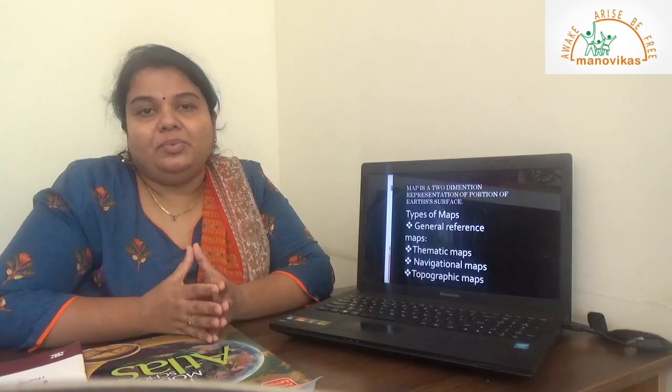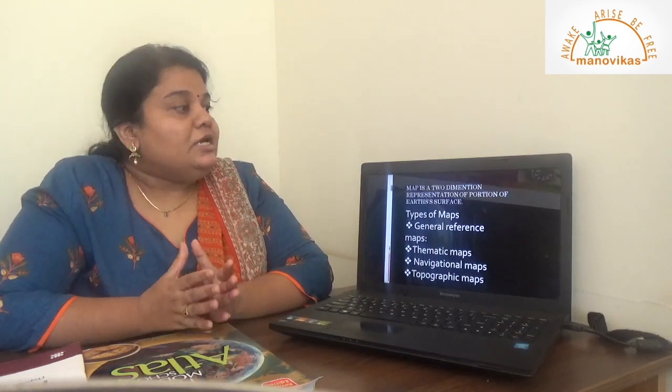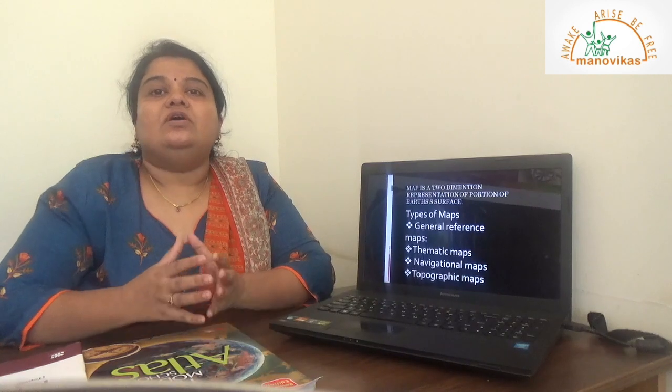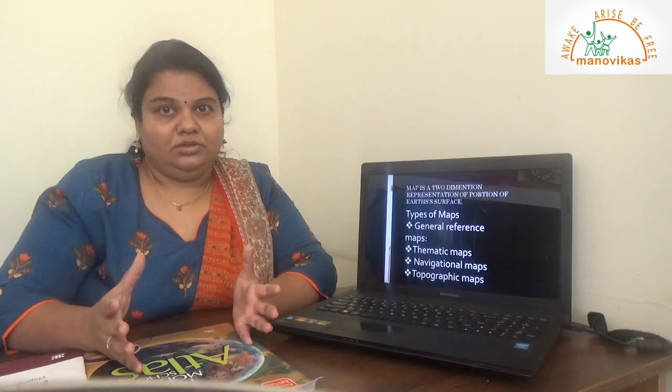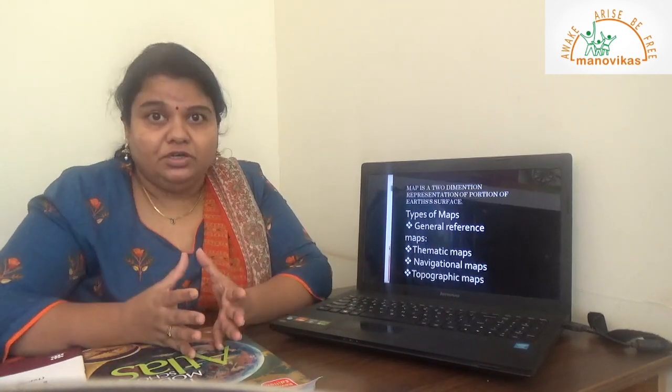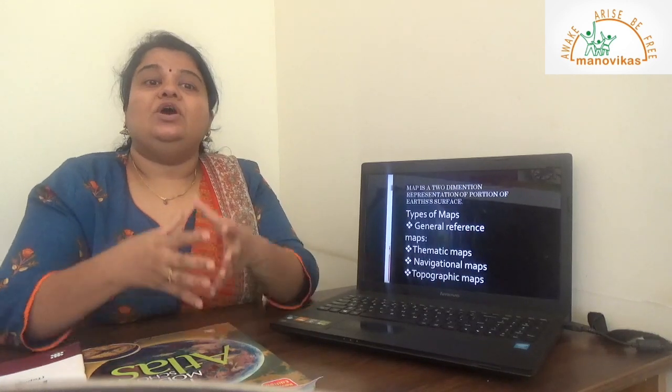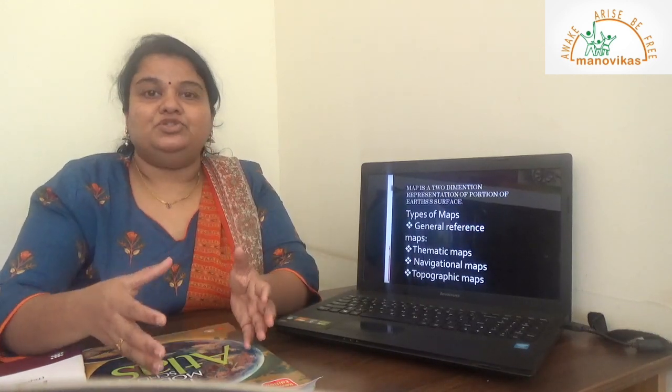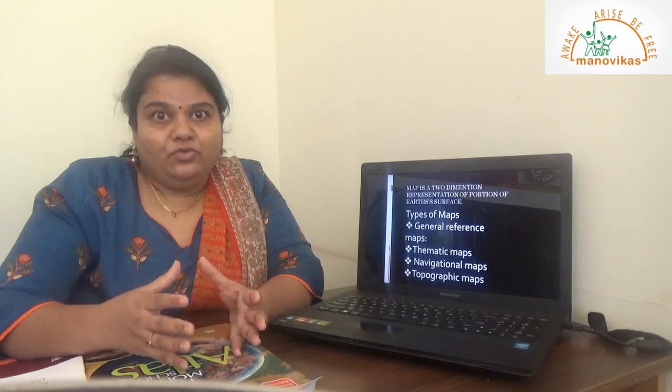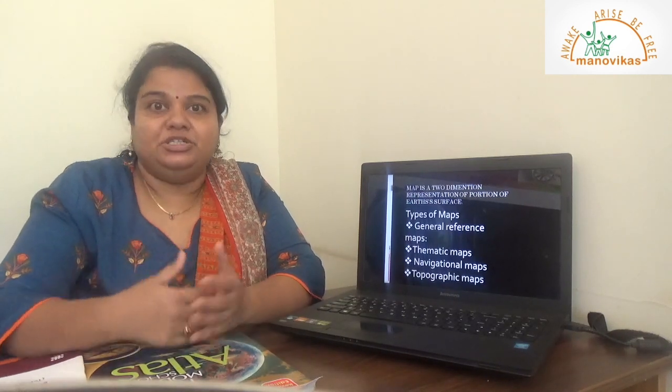Now what is a map? A map is a two-dimensional representation of a portion of the earth or the whole earth. When we are talking about a portion of the earth, we are focusing on a smaller map which shows maybe a map of Goa, showing the population distribution.